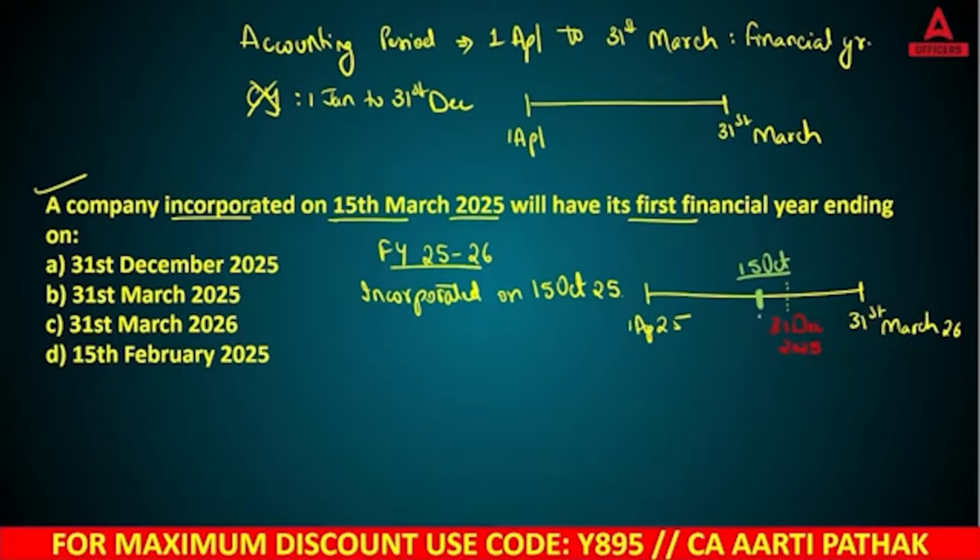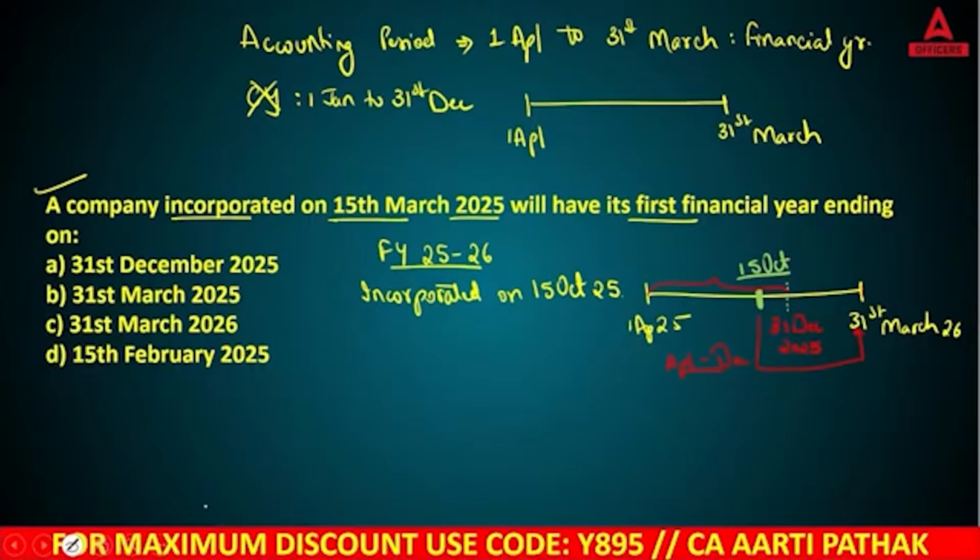So you will be closing your books on 31st March 2026. If you are incorporating between this time period, meaning from April till December, then you will be closing your books in the upcoming financial year end.